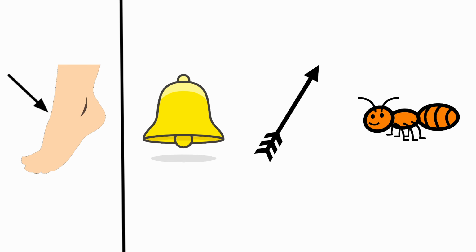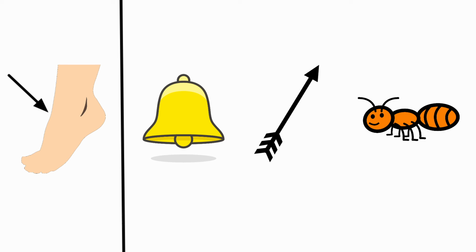Next one, ankle. The beginning sound for ankle is A. Bell, arrow, ant. Bell.